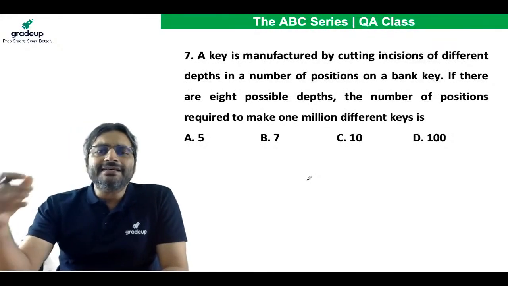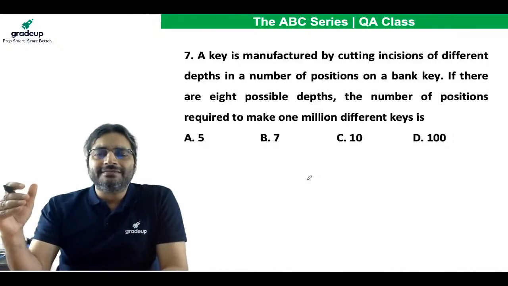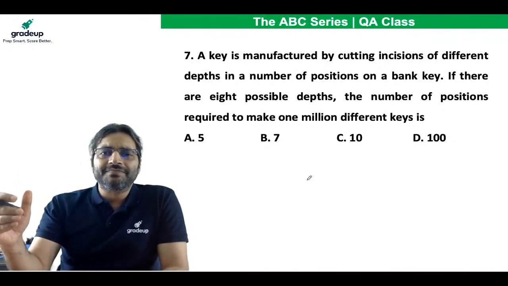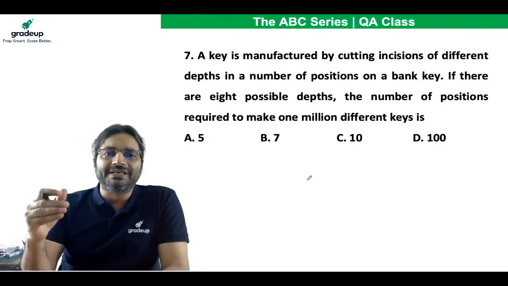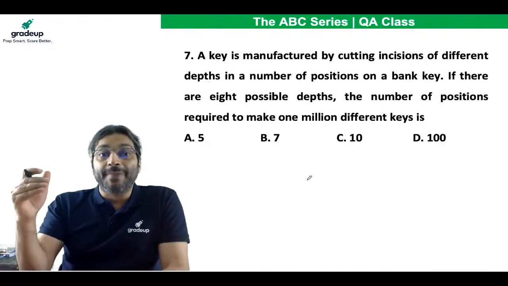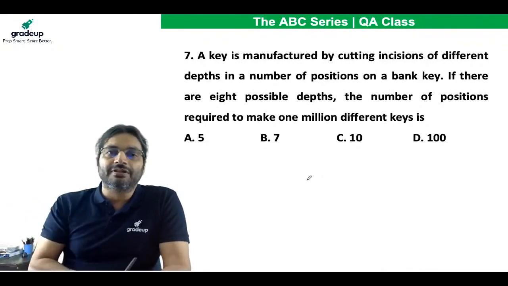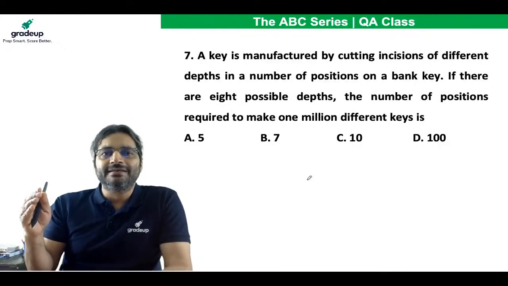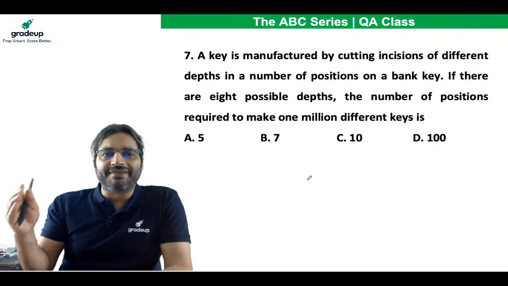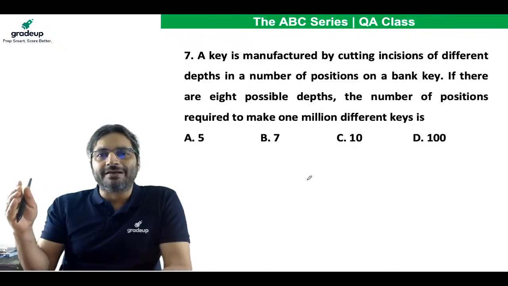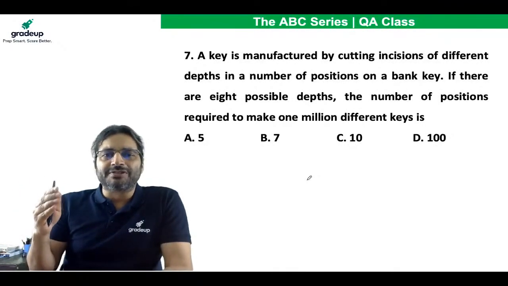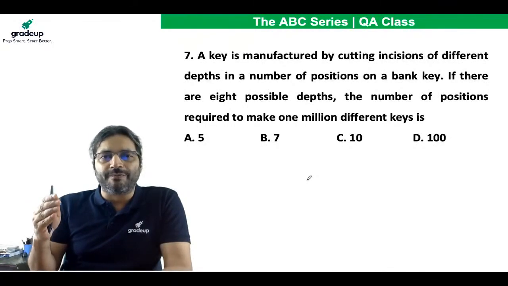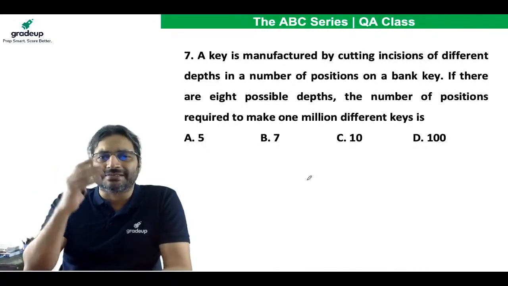A key is manufactured by cutting incisions of different depths in a number of positions on a bank key. Be very careful. This key belongs to a bank. I will read it again. A key is manufactured by cutting incisions of different depths in a number of positions on a bank key. If there are 8 possible depths, the number of positions required to make 1 million different keys is